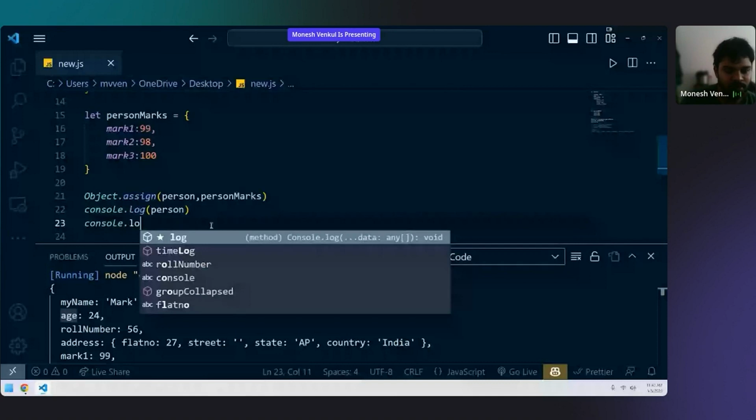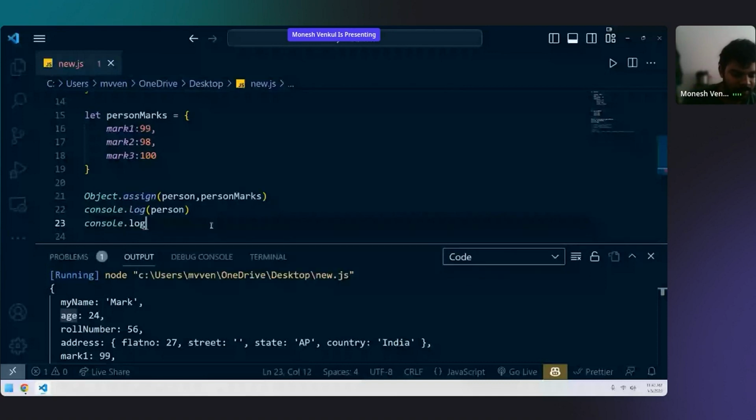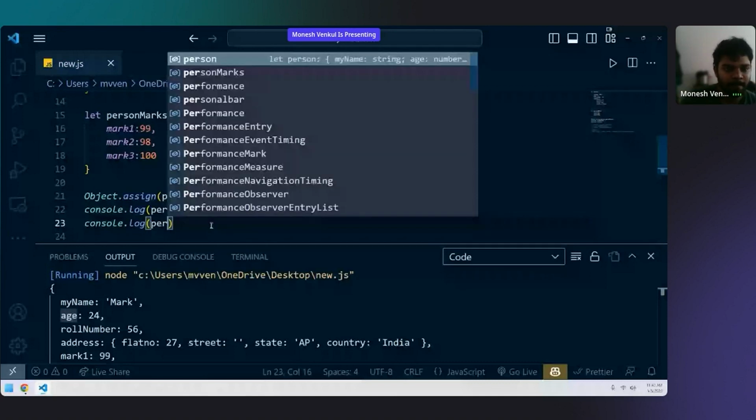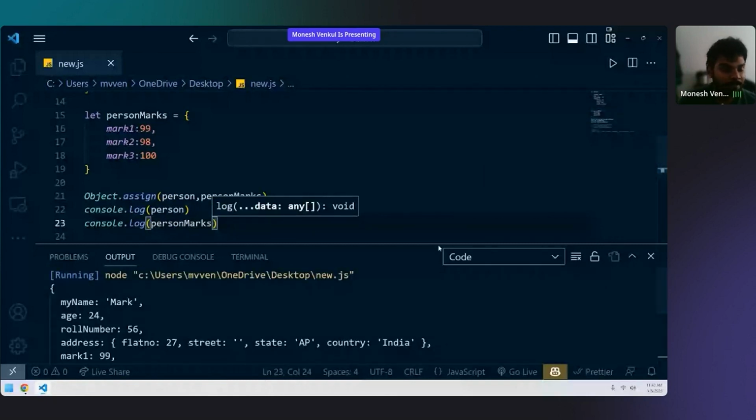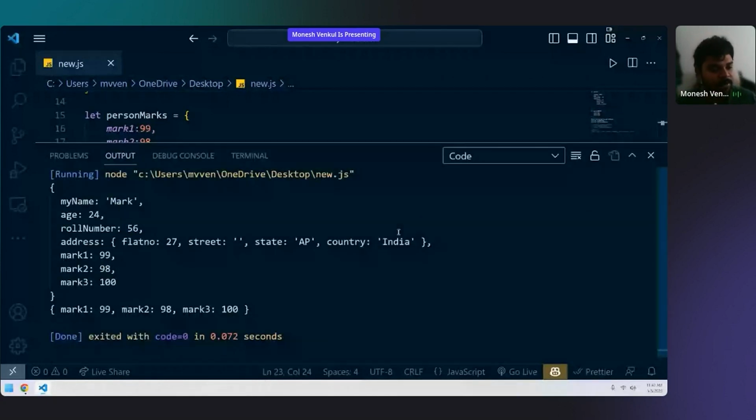I'll also show you person marks. There are two objects, right? This has copied to this one or this has copied to this one. First to second or second to first?